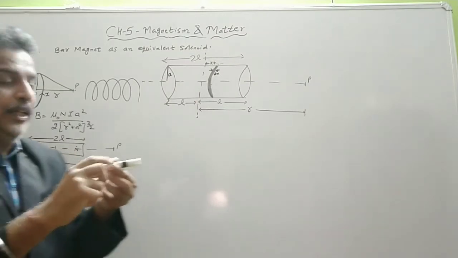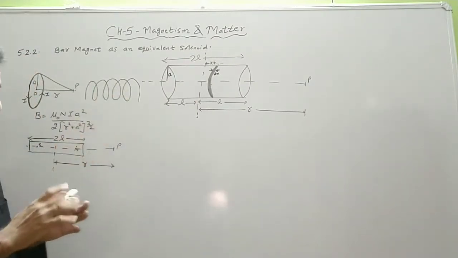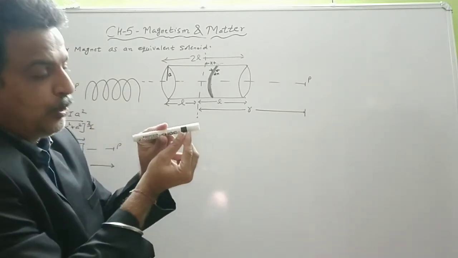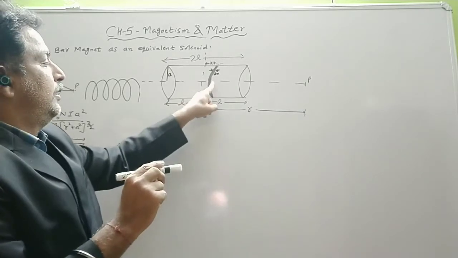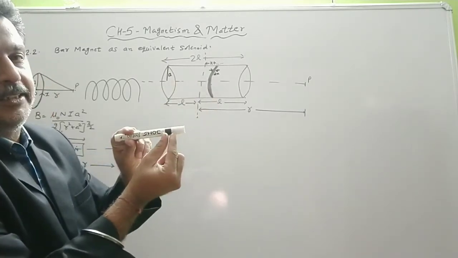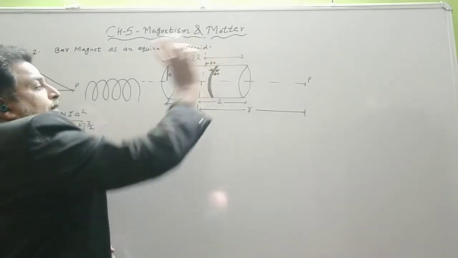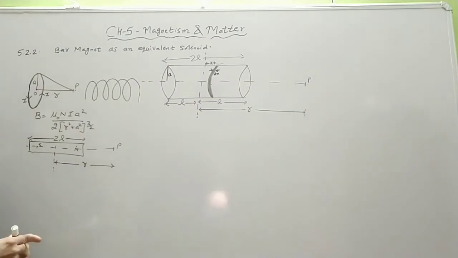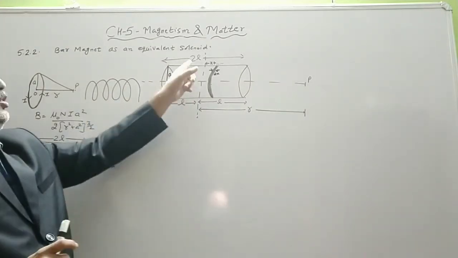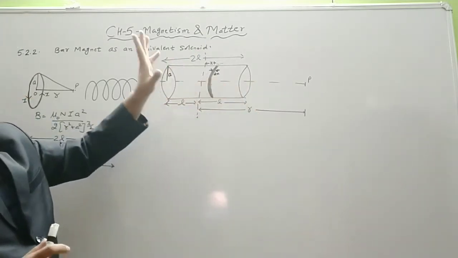We don't know how many turns are there because the turns are closely wound, but we know its length. I take this black strip as the length dx. From the center, its distance is x, and the distance of point P is r. So A is the radius, the length of the solenoid is 2L, and r is the distance of point P from the center of the solenoid.